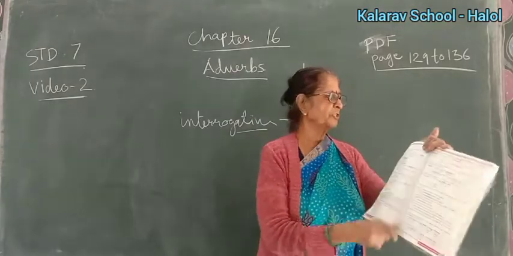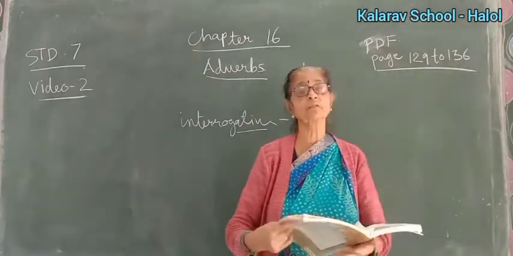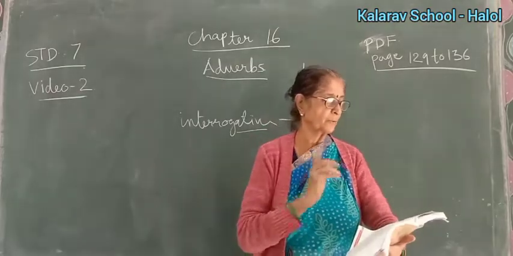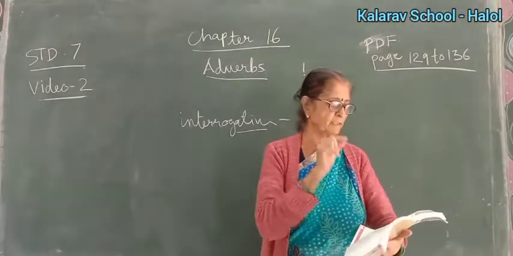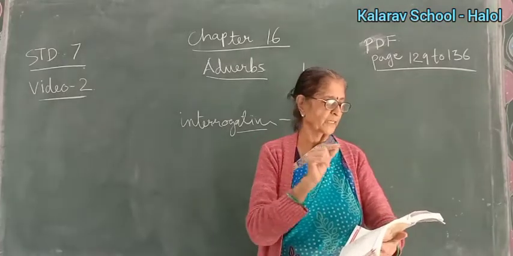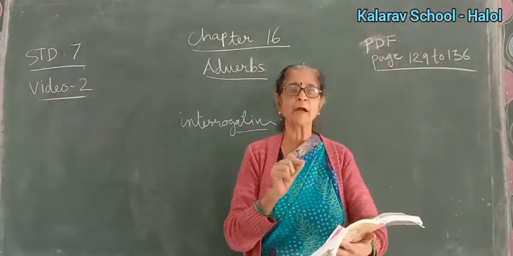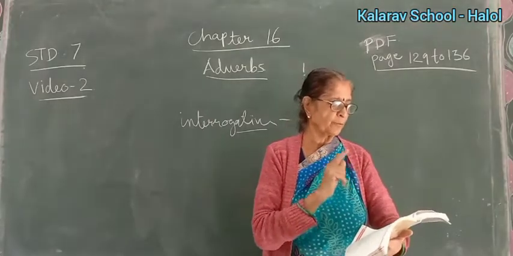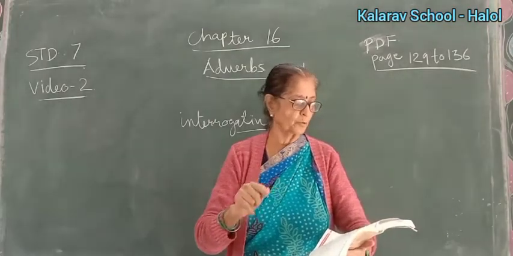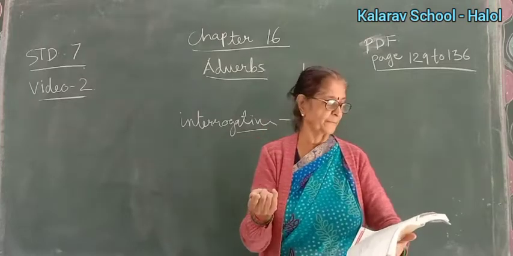Now position of adverbs. This is very important, children. The position of an adverb in a sentence determines the meaning. She immediately made a plan to go to Haridwar. Now, she made a plan to go to Haridwar immediately.